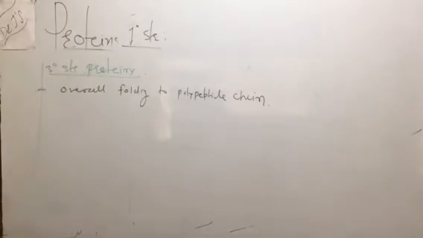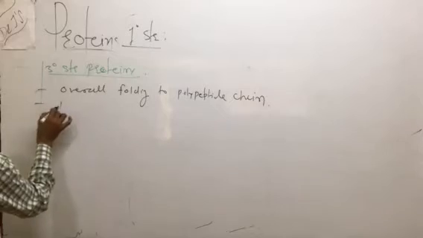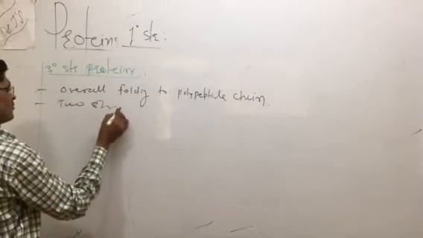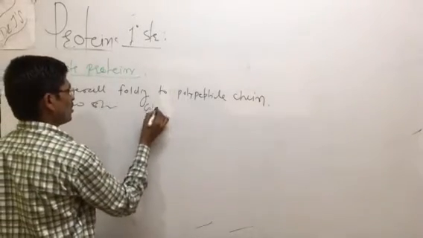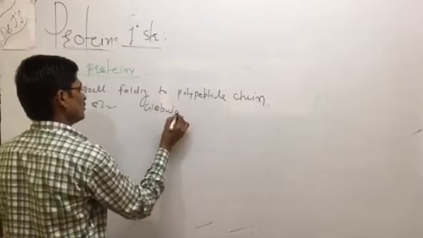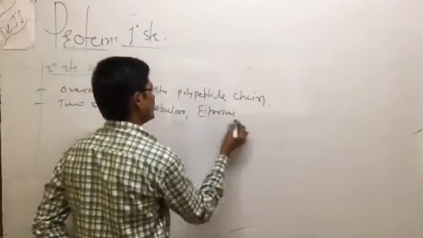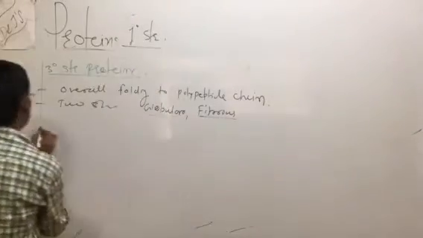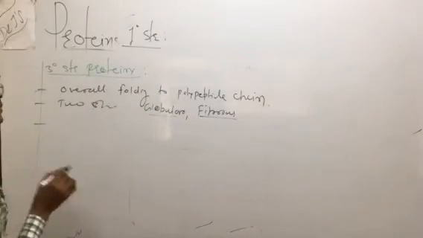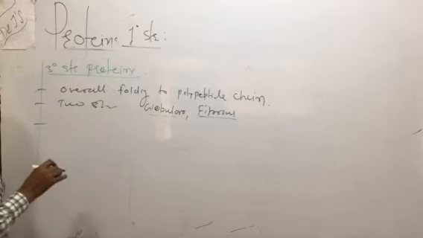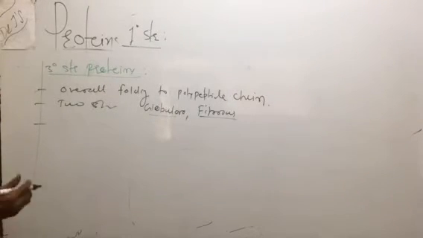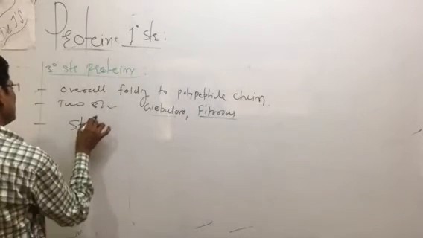Polypeptide chains. Here we have two shapes or structures involved: globular and fibrous. This tertiary structure is more stable than the secondary structure.